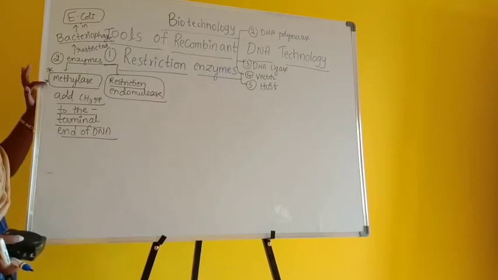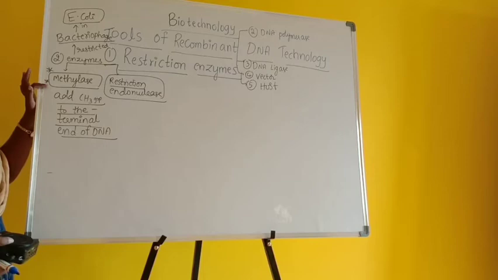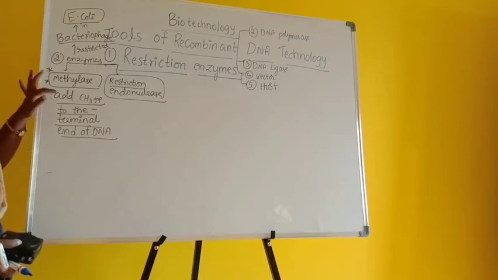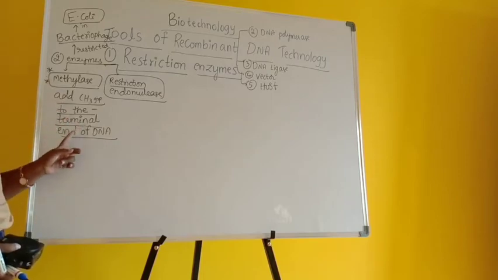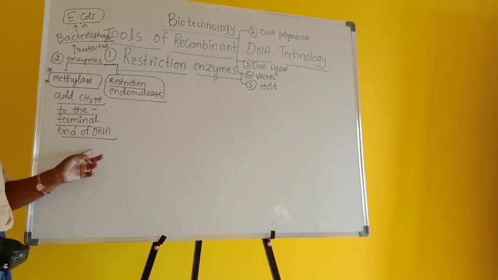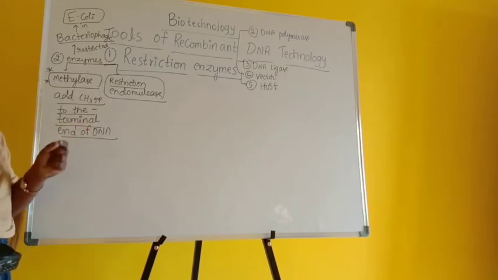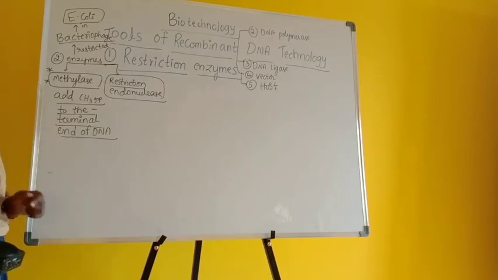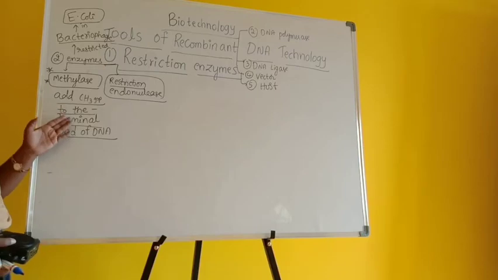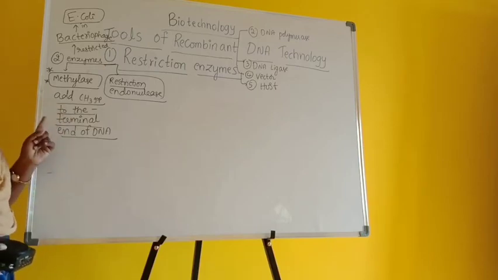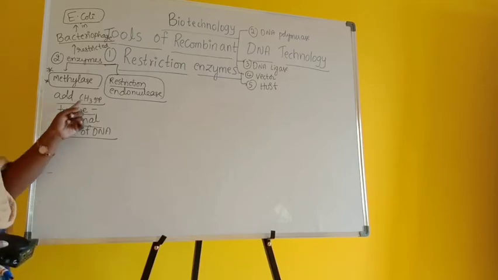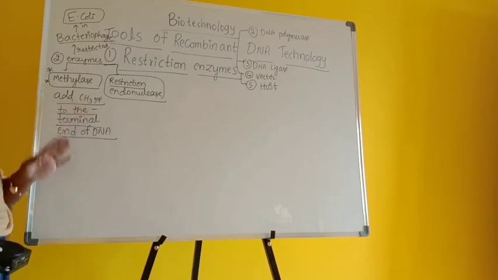What is the function of methylase? They could see that this particular enzyme is adding a methyl group to the terminal end of DNA. So it is providing energy to the DNA. Wherever you find a methyl group or phosphate group, they generally provide stability or energy to DNA.